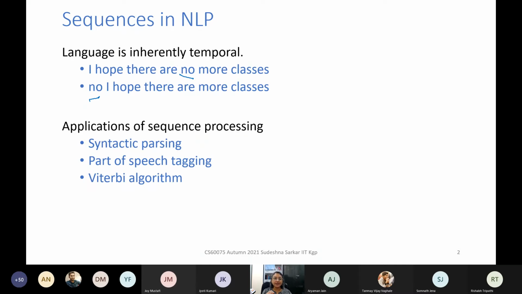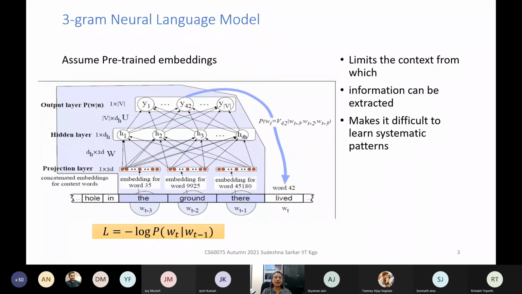And if you want to work with some model, that model should capture sequences properly. Whether you do syntactic parsing or part of speech tagging, they all require you to work with sequences. The algorithms that we have seen, for example, the Viterbi algorithm for part of speech tagging, deal with sequences. In transition-based parsing, we also look at a sequence in sequential order.